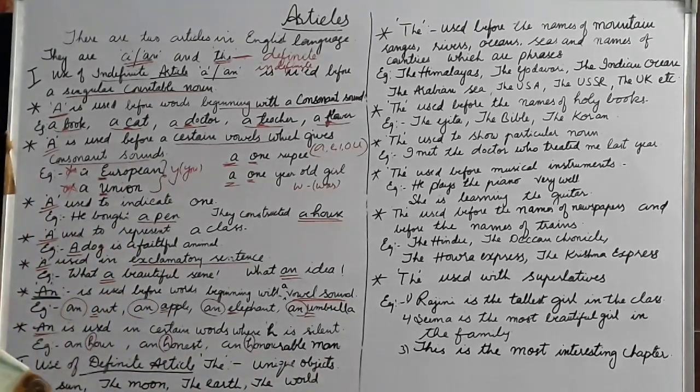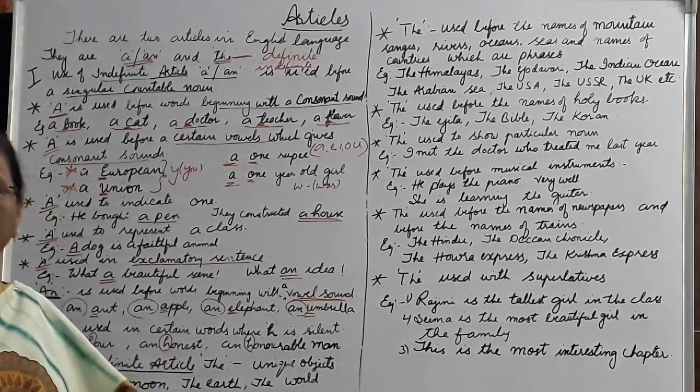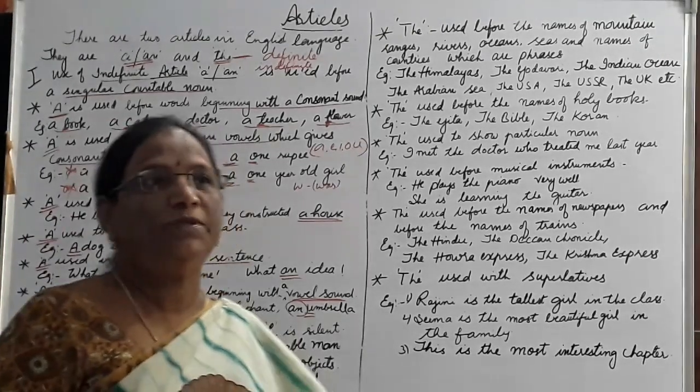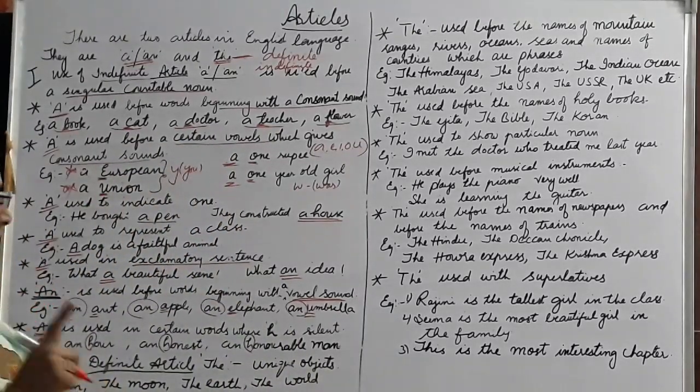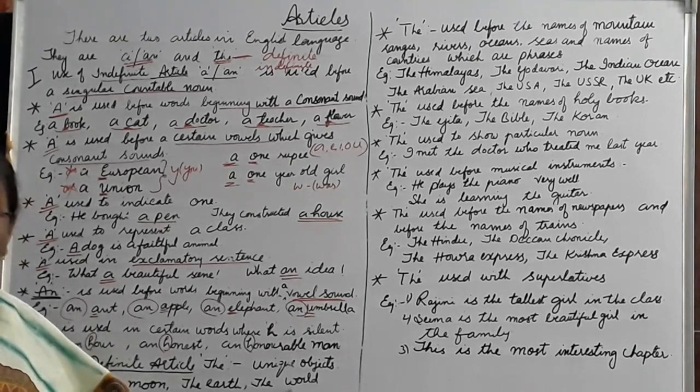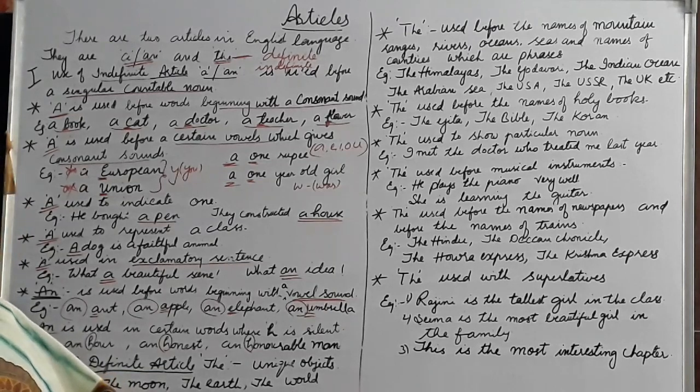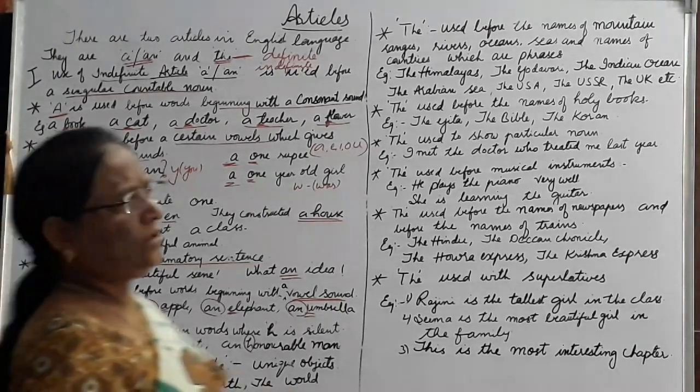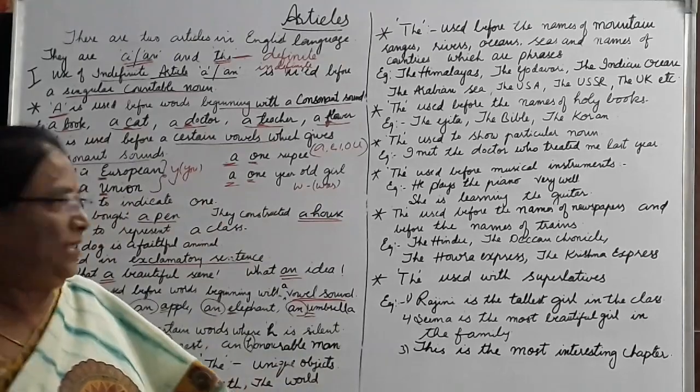Now, next we are going to learn about the definite article. Understand? Now the definite article is "the". Let us know how "the" is used. Use of definite article "the". It is used with unique objects. Unique objects means one in the world. For example, the sun, the moon, the earth, the world, the sky, the Eiffel Tower, the Taj Mahal, because they are only one, isn't it? That's why we use "the" with unique objects.